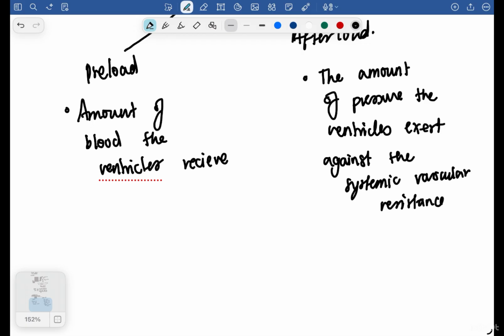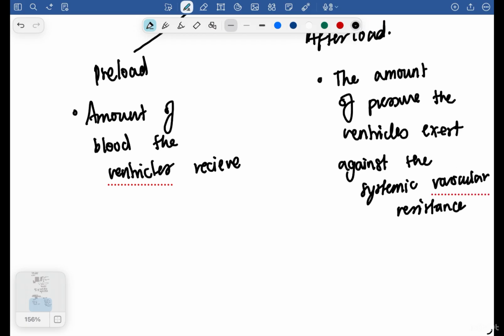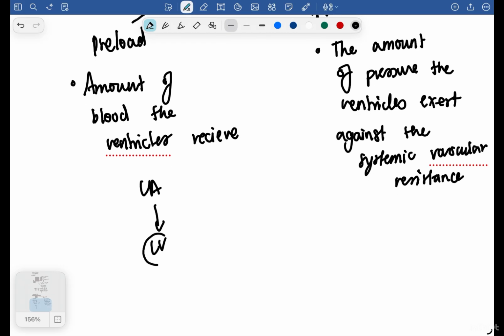So what does this mean? In preload, the left ventricle is getting some amount of blood from the left atrium, right? For example, the left atrium is giving to your left ventricle, and that is the preload. It is basically the diastolic capacity. So how much is the left ventricle taking, how much the left ventricular muscles are relaxing in order to get blood from the left atrium.